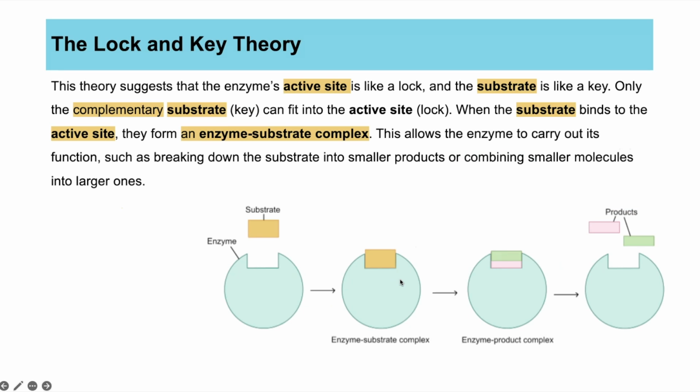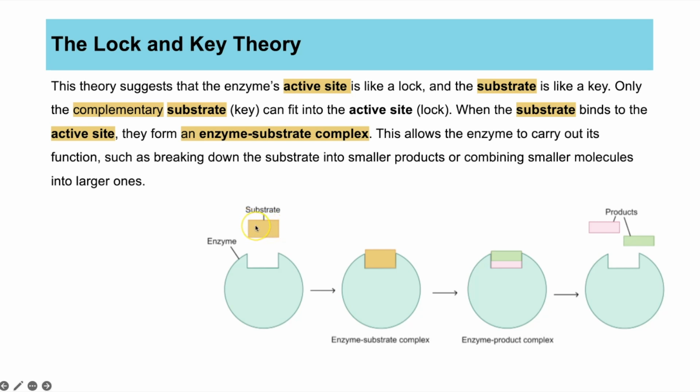Now, this is explained in more detail through this model known as the lock and key model, or the lock and key theory. And this is explaining how enzymes speed up or catalyze reactions. First of all, it is suggesting that the enzyme, in particular the active site, is like a lock, and the substrate is like a key.